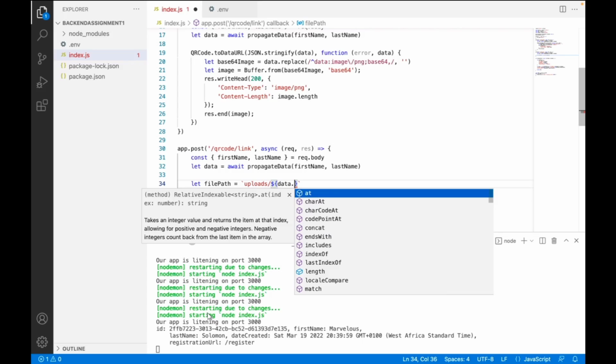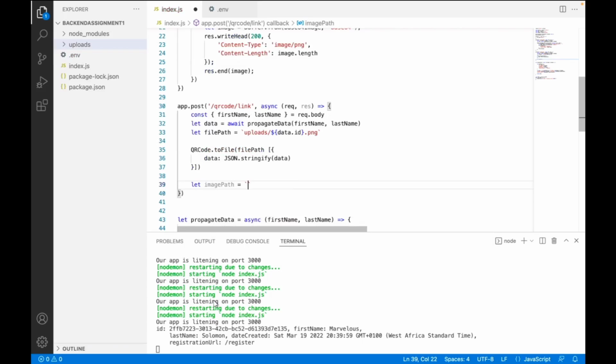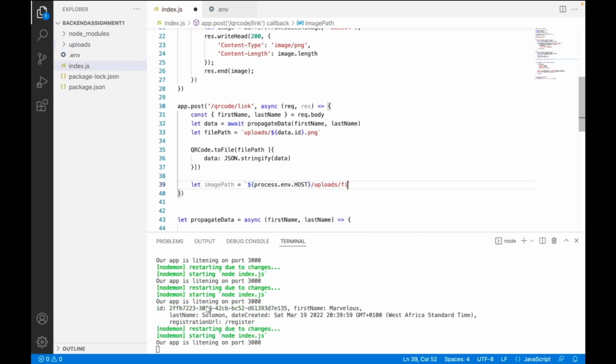Okay, so we'll call this an image path, and I'm just going to call process.env.host, and this should give us the host we have in here, right? Let's have HTTP, just like this. Okay, good. So this should give us that host. Then after getting the host, we want to put the slash uploads, then slash the file path now, right? The file path. Of course, this has to be called like this. Okay, let's just res.send. I think this should work.